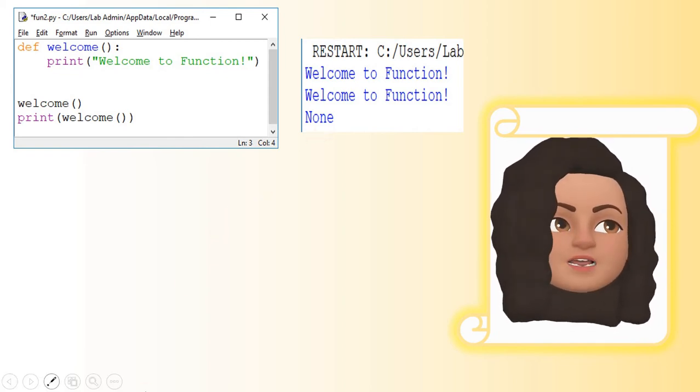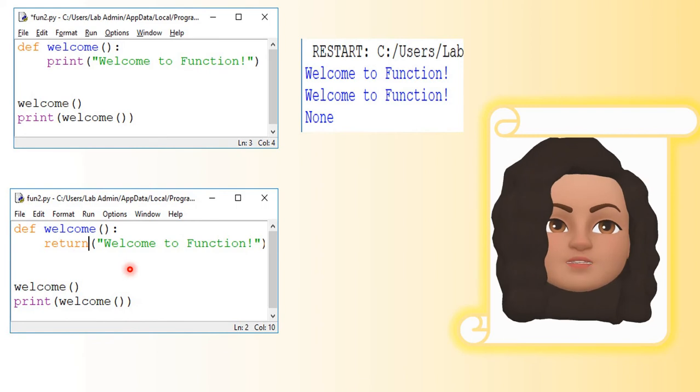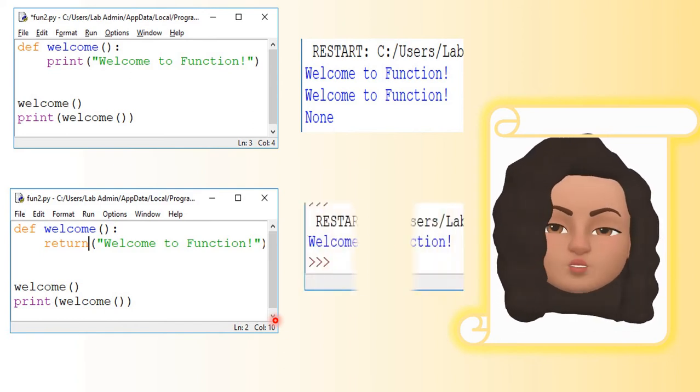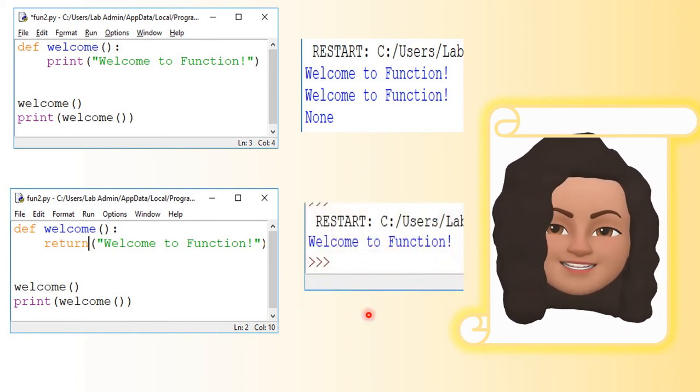And in the next one you can also see def welcome. So here there is a return statement, return welcome to function. So when there is a return statement, Python will not print None. Is that clear?